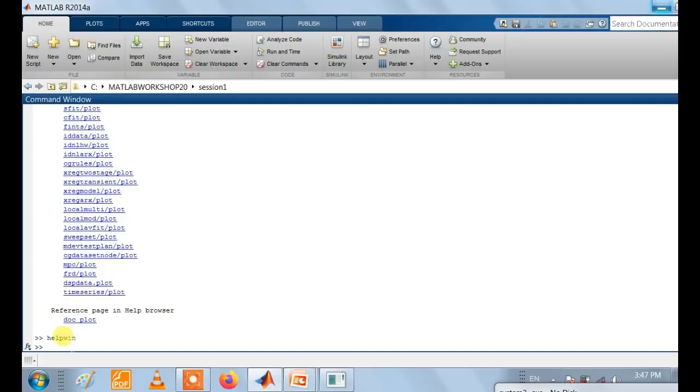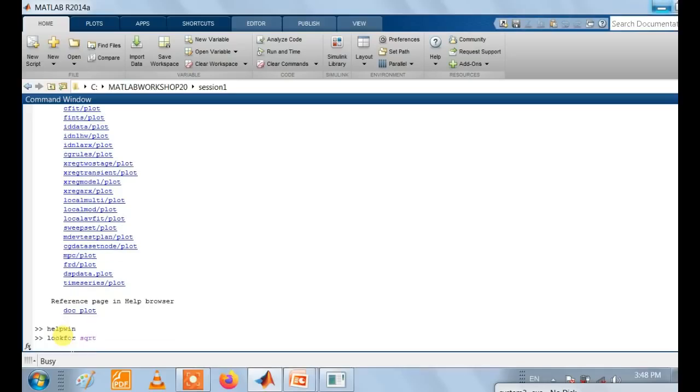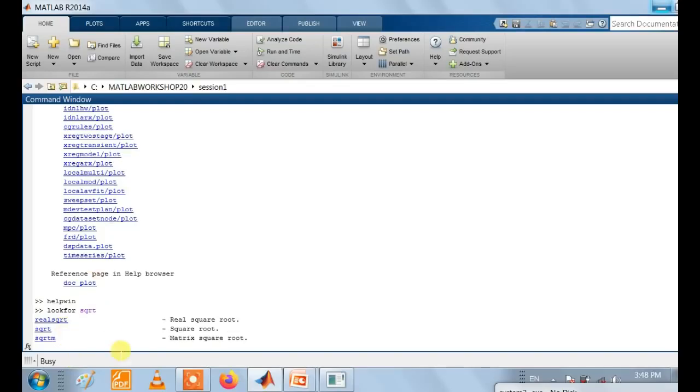One more command is lookfor. So lookfor with some command like square root, sqrt. About the square root, there is multiple huge information within MATLAB. So where square roots are used, where those functions are available, these many information appear on the command window. Out of that, whichever information we need, click on that information and get the help. So the help tool is very important.